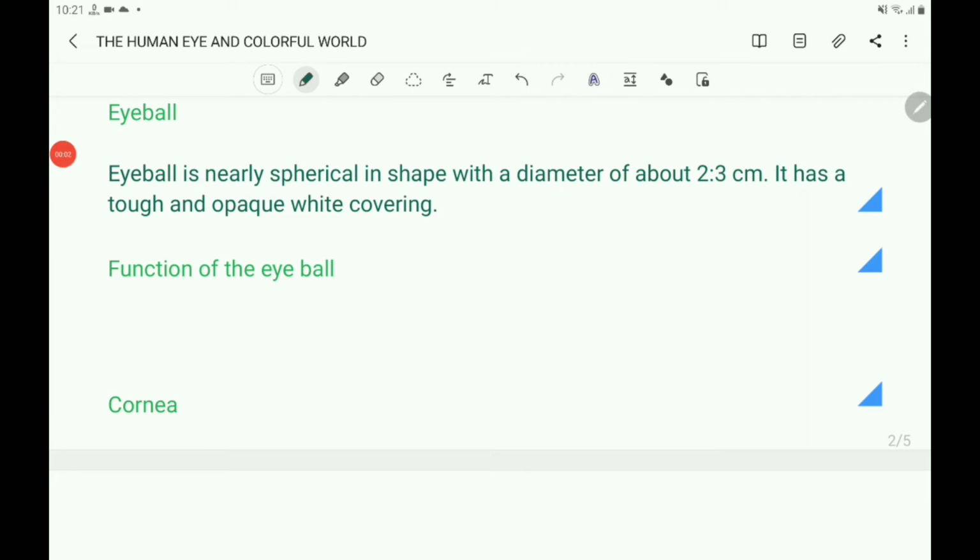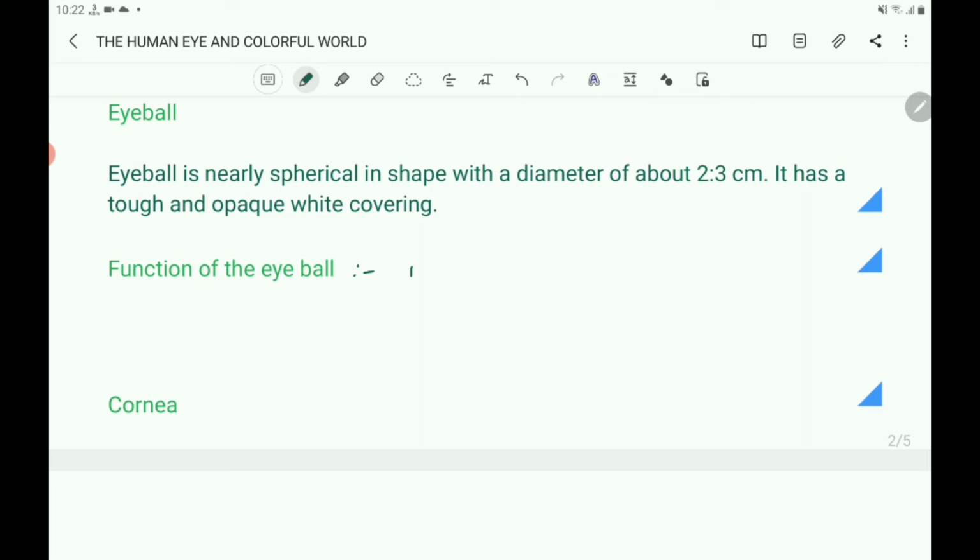So you write that eyeball is nearly spherical in shape with a diameter of about 2.3 centimeter. It has a tough and opaque white covering. And what is the function of the eyeball? It holds and protects the eye.